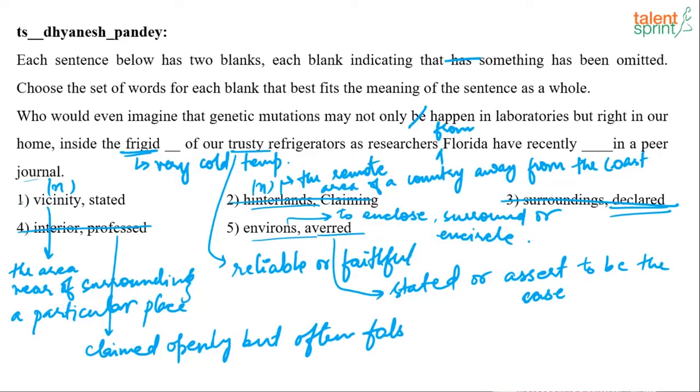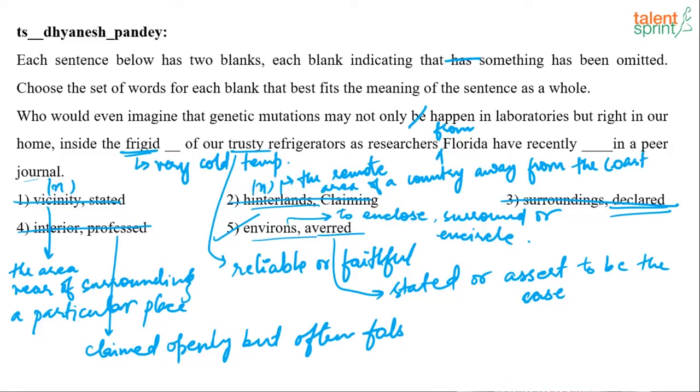Now vicinity, inside the vicinity of the trusty refrigerator, not really possible. Enclosing, yes. Frigid environs is the right option. So the answer will be option number 5, that is environs and averred. Both the words match completely.